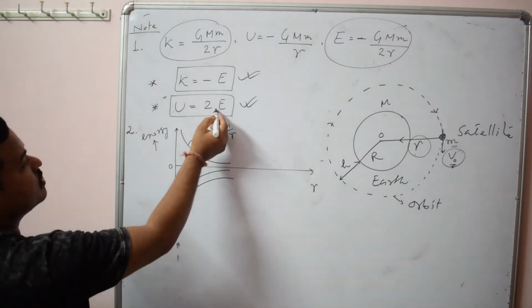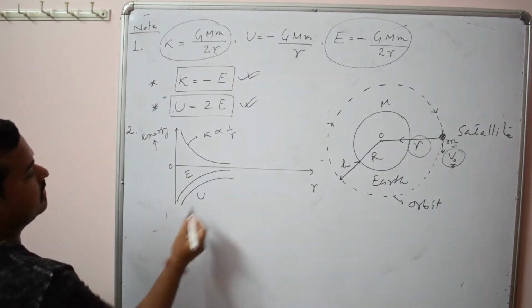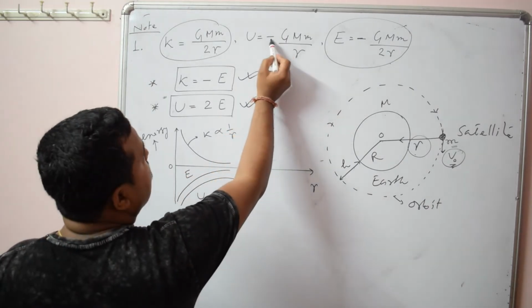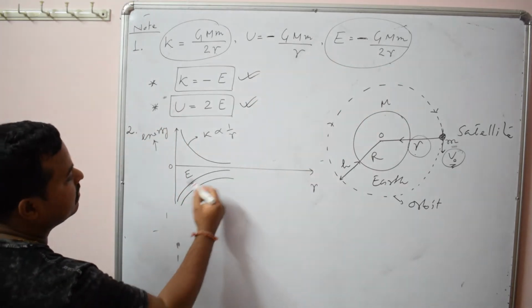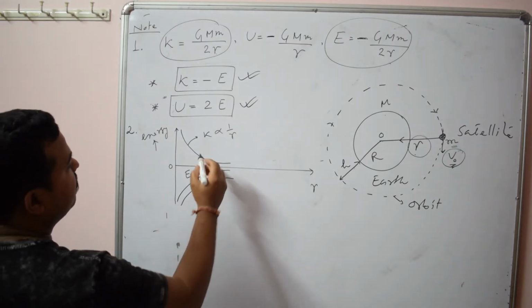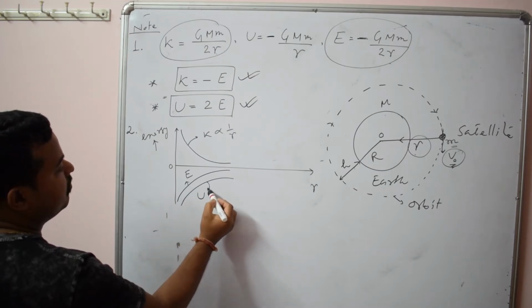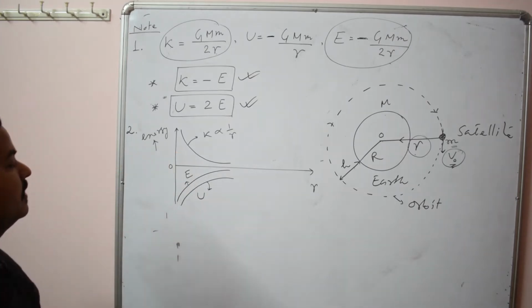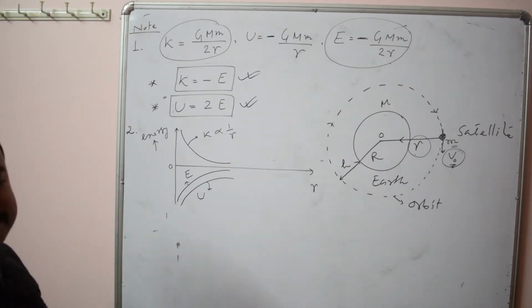Since potential energy is twice the total, this is the graph of potential energy and this is for total energy. And they are in the negative axis because in the formula you see potential energy is negative, total is also negative. That's why I have drawn them in the negative axis. So this is the graph for kinetic energy, this is for total energy and this is for potential energy. So this graph is also very important. So this is all about the energy of a satellite.